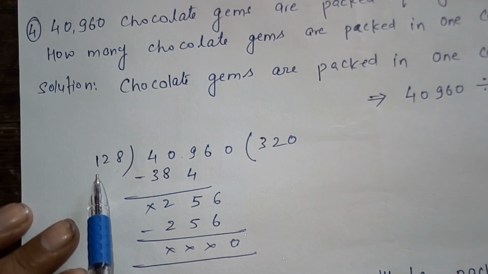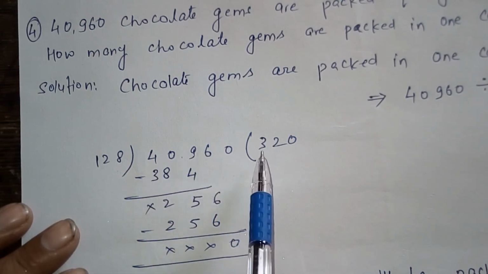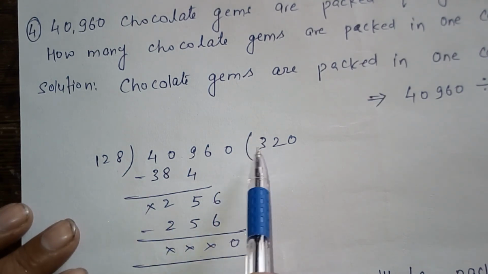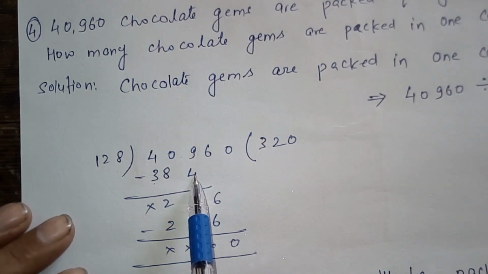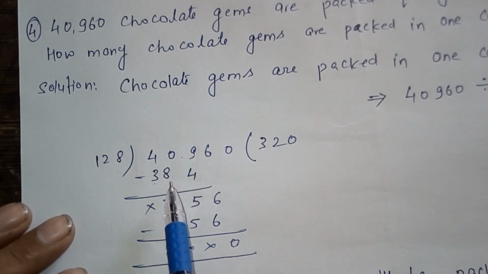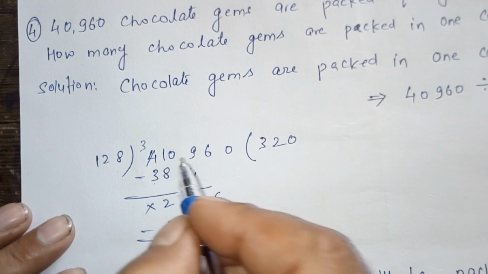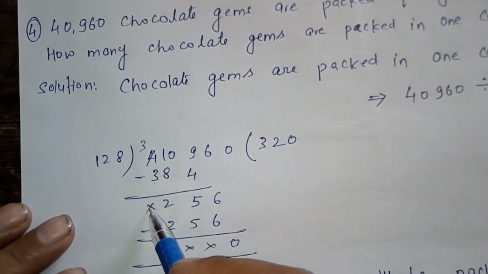As you know, 12 threes are 36, 12 fours are 48. 48 is not possible, so there will be 3 or less than 3. 128 into 3 you will get 384. After subtraction we will get 9 minus 4 is 5. We cannot subtract 8 from 0. So what we will do? We borrow one from 4, so it will be 3 and it will become 10. 10 minus 8 is 2, 3 minus 3 is 0.